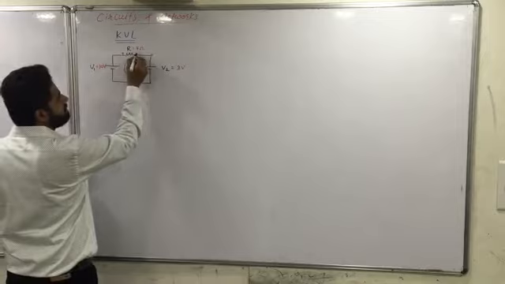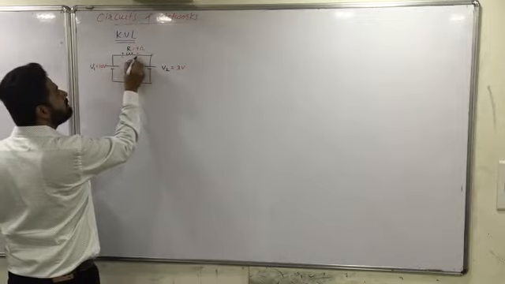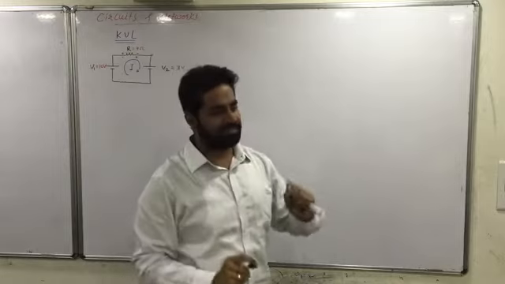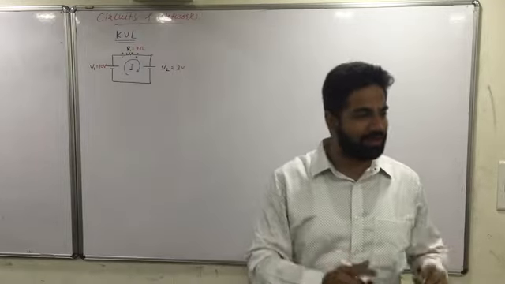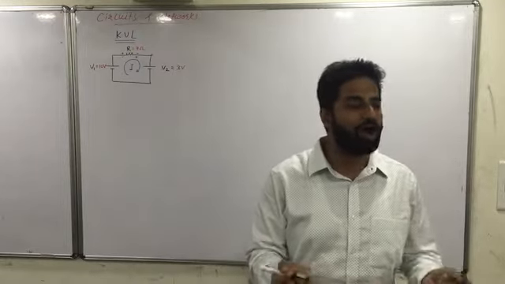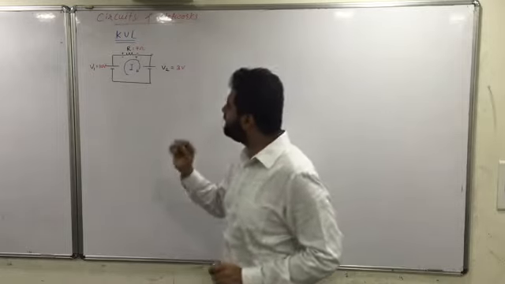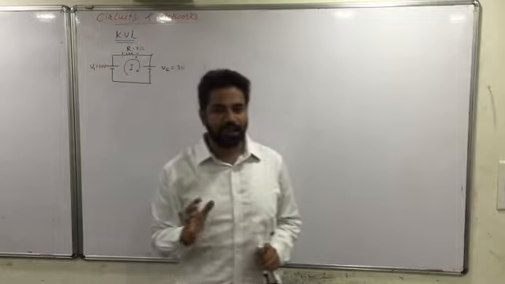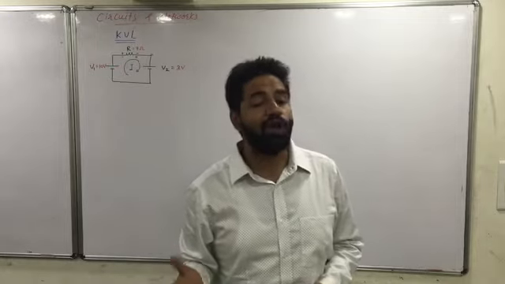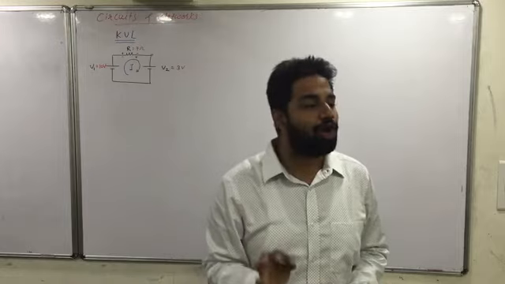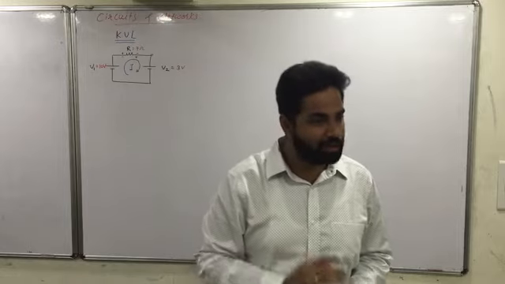plus minus or say minus plus. What is the correct polarity across the resistor? Fine, across the resistor. Voltage is always across two terminals. So we can say that current, flow of current, is always from higher potential to the lower potential. Current always flows from higher potential to the lower potential.